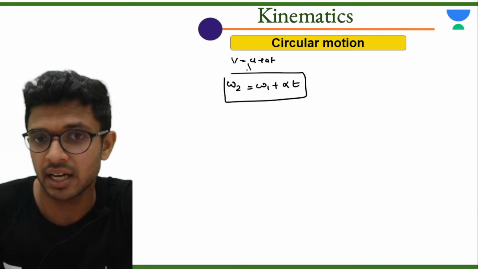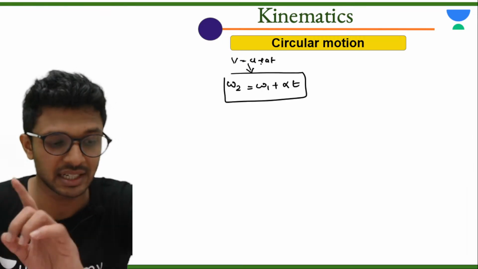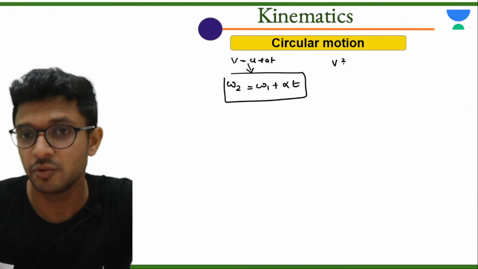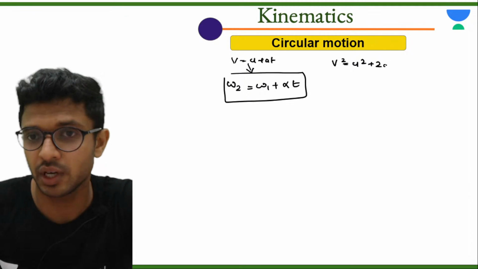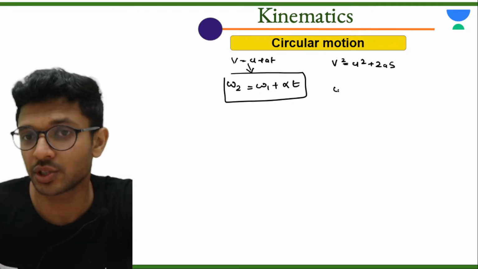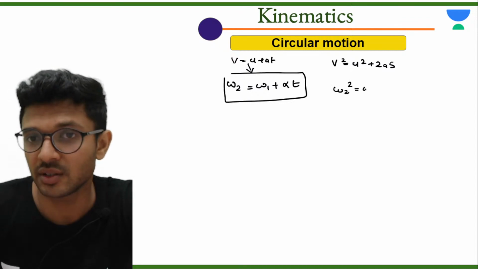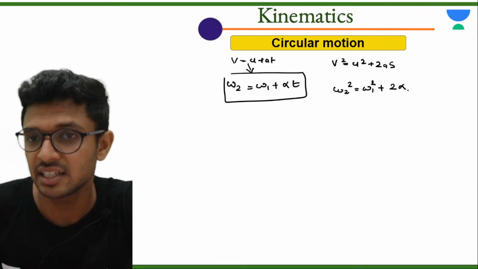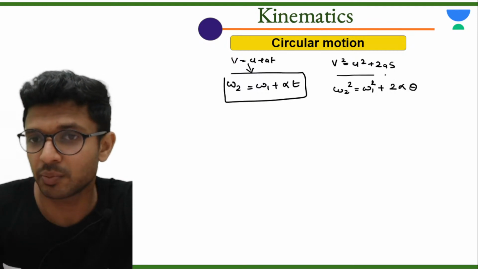This corresponds to V equal to U plus AT from linear motion. Then we have V square is equal to U square plus 2AS from linear motion. The respective equation for circular motion is omega 2 square is equal to omega 1 square plus 2 alpha theta, where acceleration becomes angular acceleration and displacement becomes angular displacement theta.